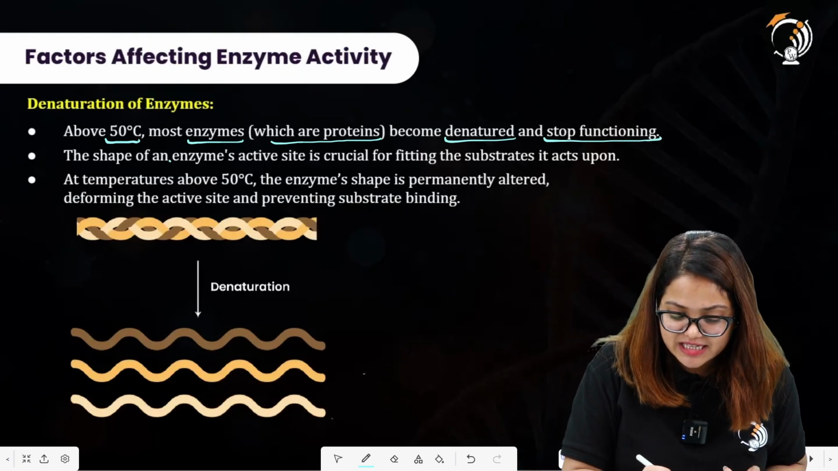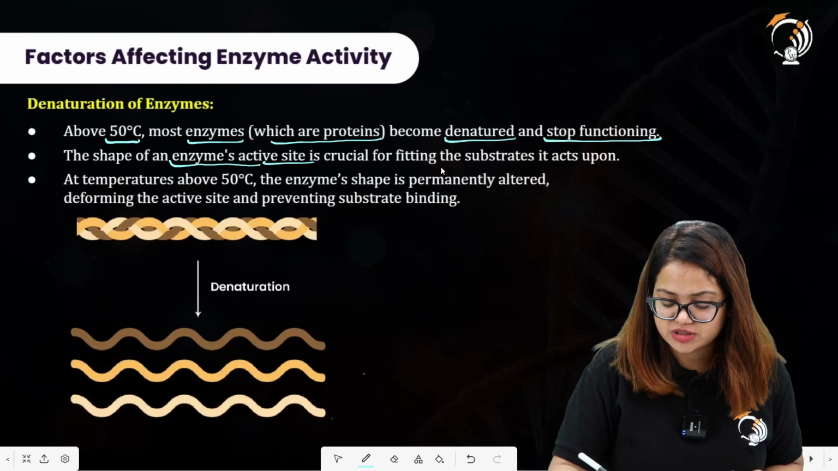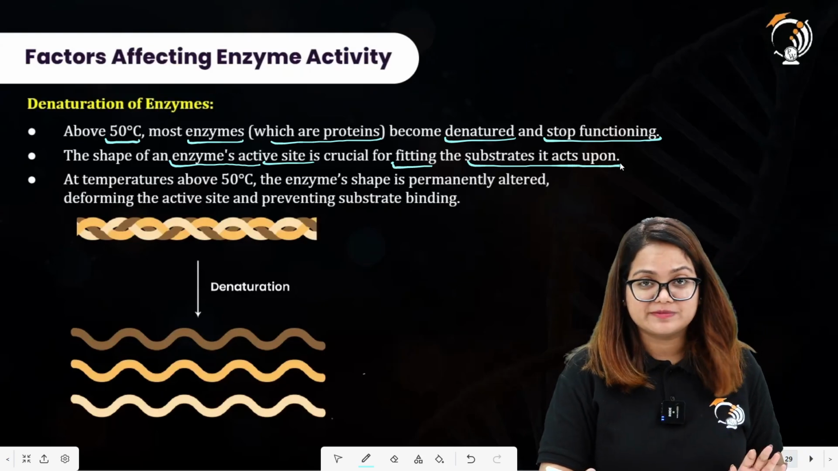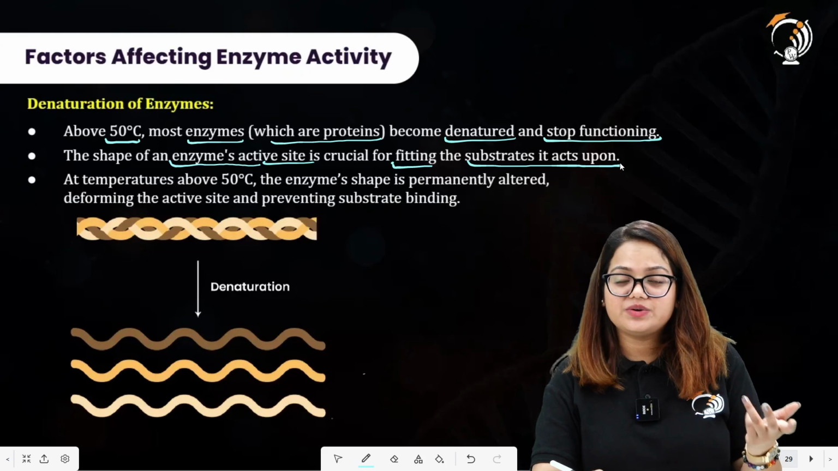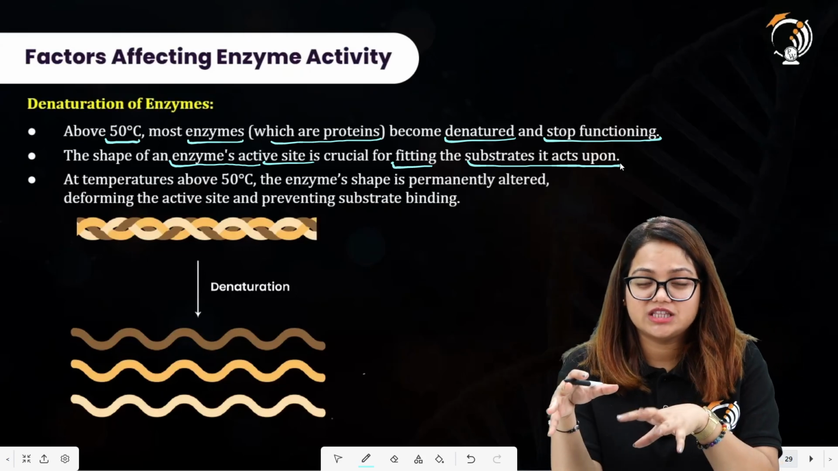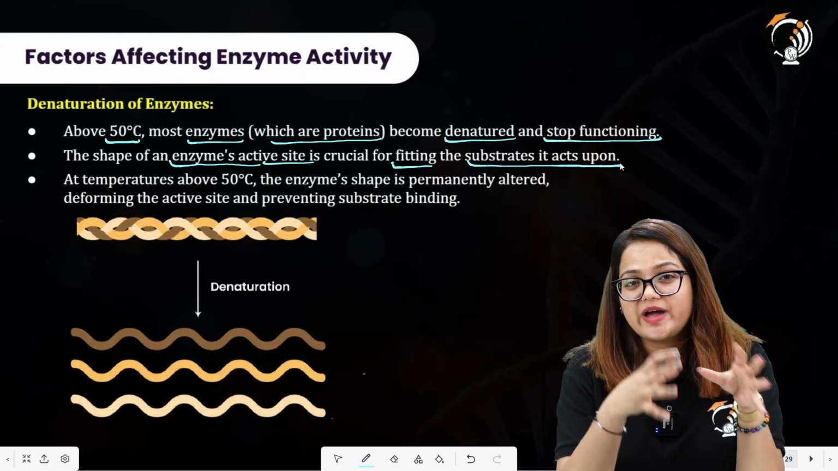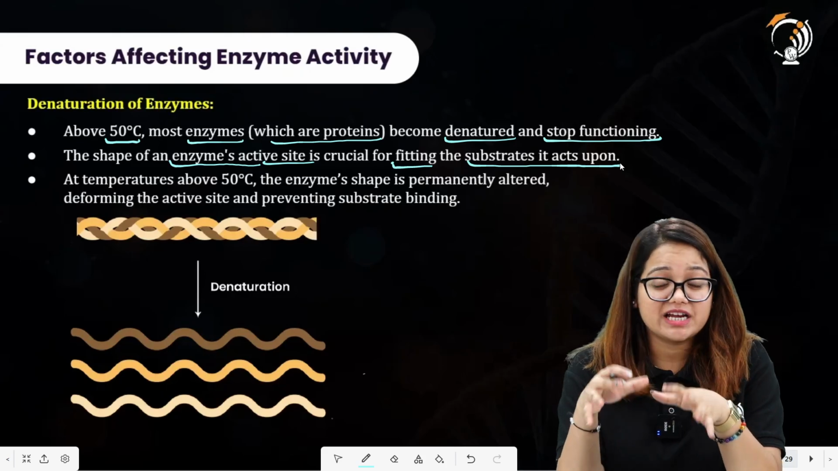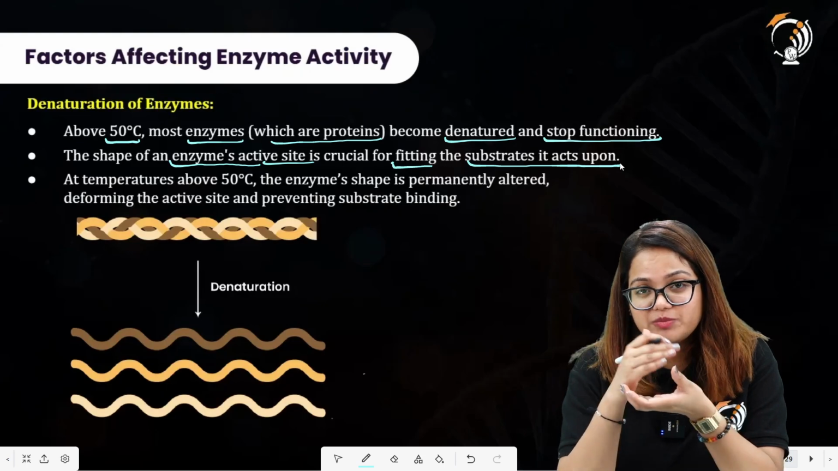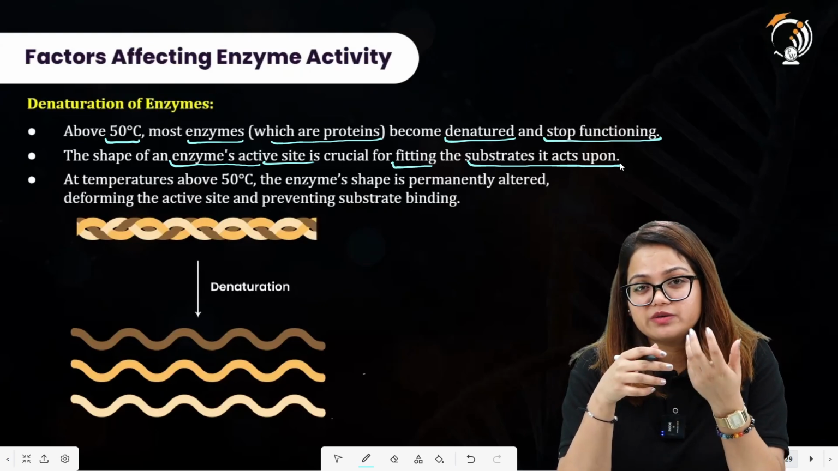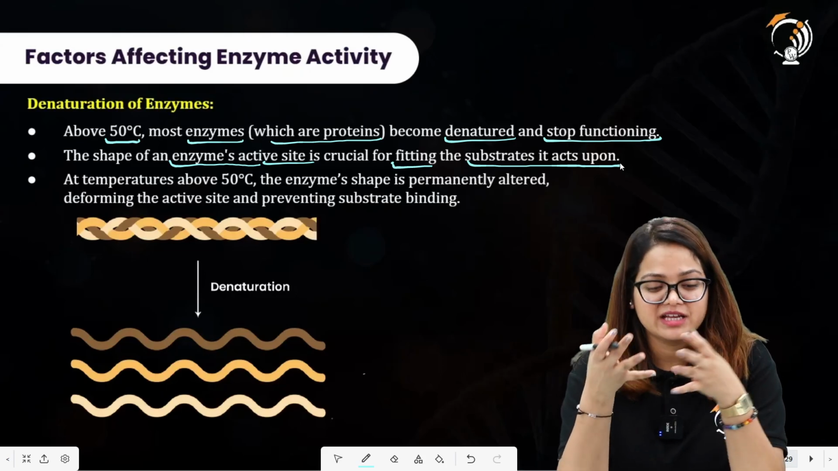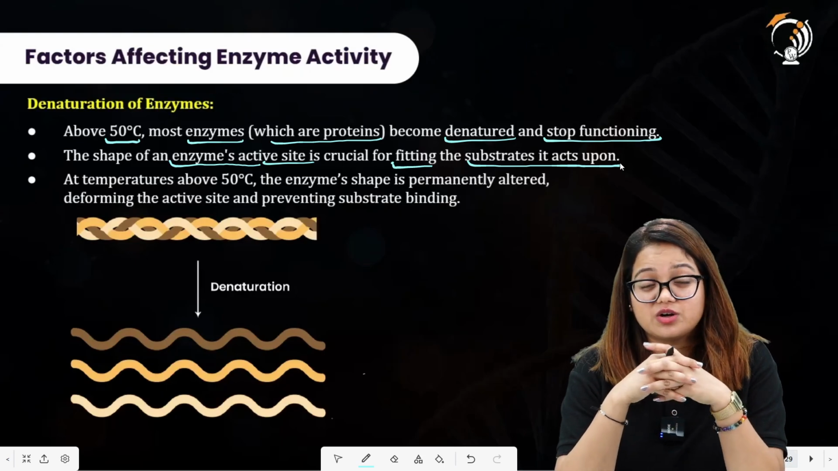The shape of the enzyme's active site is crucial for fitting the substrate it acts upon. Now, what actually happens at higher temperatures? Since at higher temperatures the proteins are damaged, the proteins are denatured, and so is the shape of the active site. So the enzyme's particular active site shape will be altered, will be damaged at higher temperatures. The substrate will not be able to bind to the active sites of their enzymes. All right.